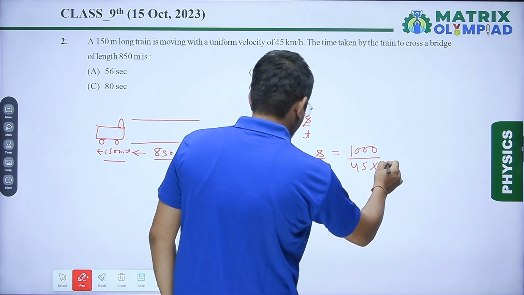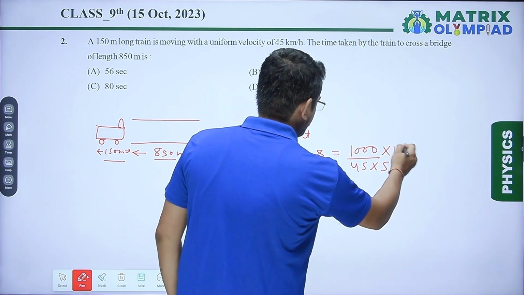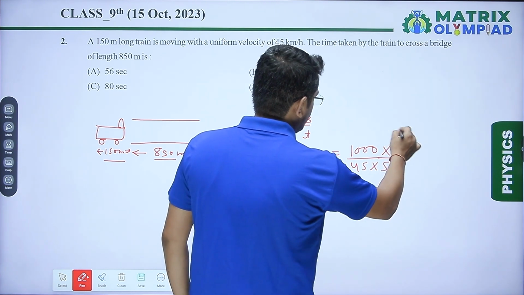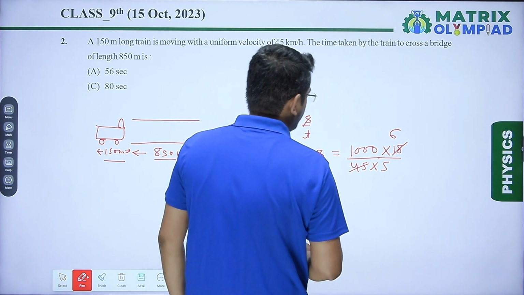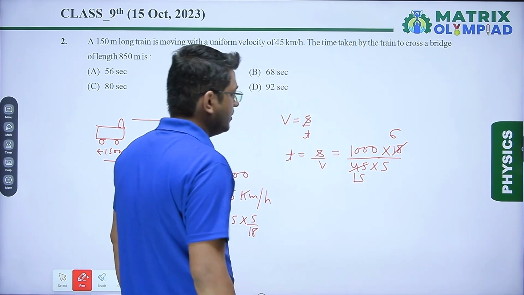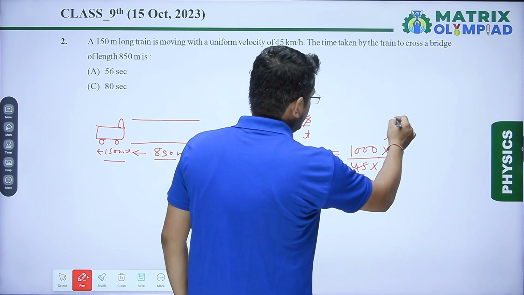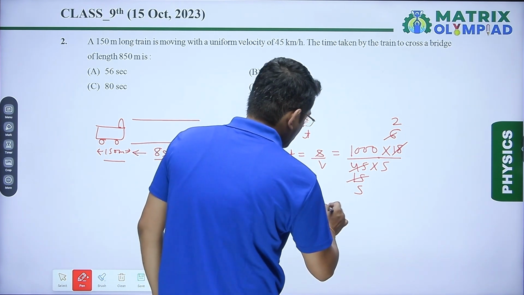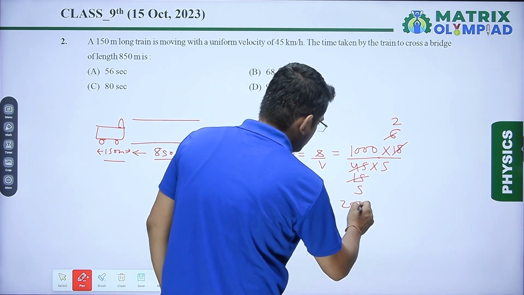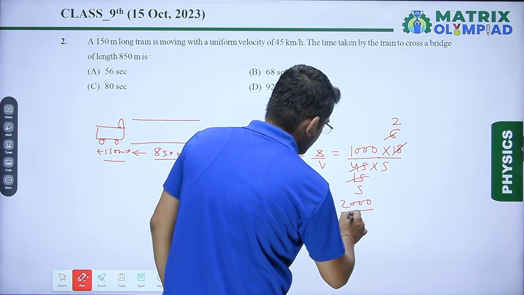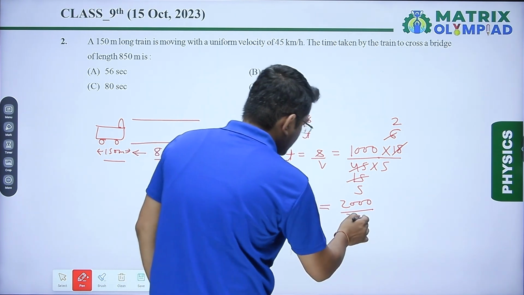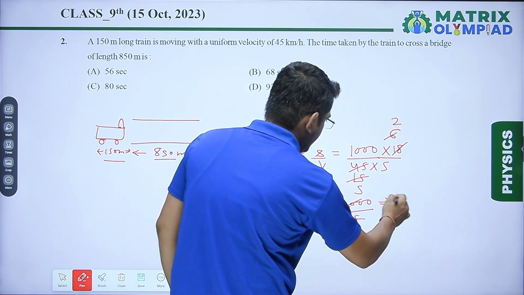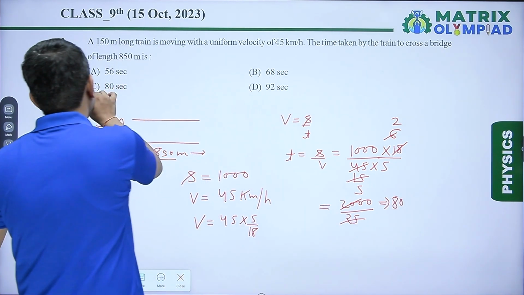45 multiplied by 5 upon 18, and 18 goes in numerator. Okay, so from this by dividing by 3 it becomes 6 and it becomes 15. Okay, again from dividing by 3 it becomes 2 and it becomes 5. Now in numerator we have 1000 multiplied by 2, that means 2000, and in denominator we have 25. From here when we divide 2000 by 25, we will get 80. That means correct answer is 80 seconds.